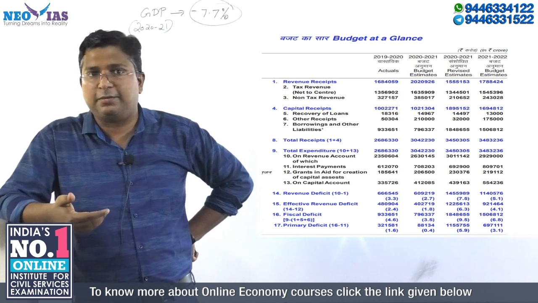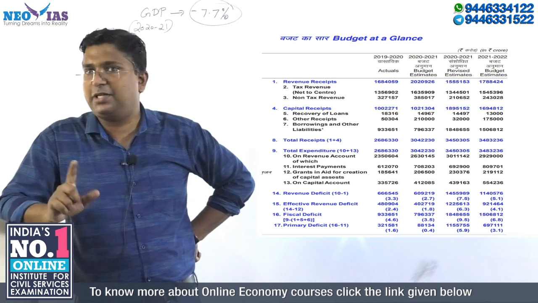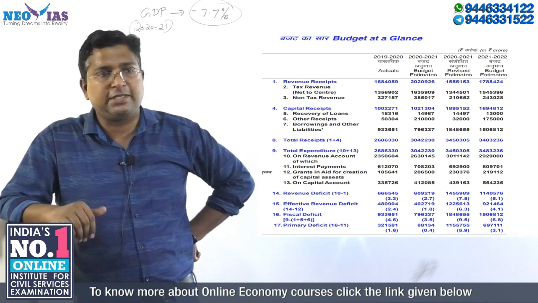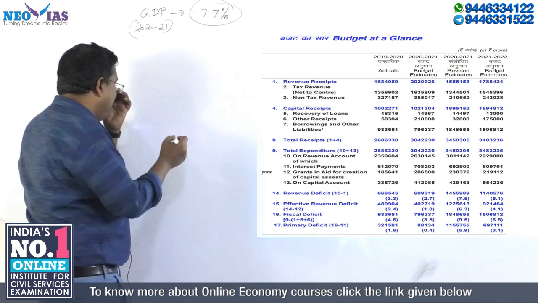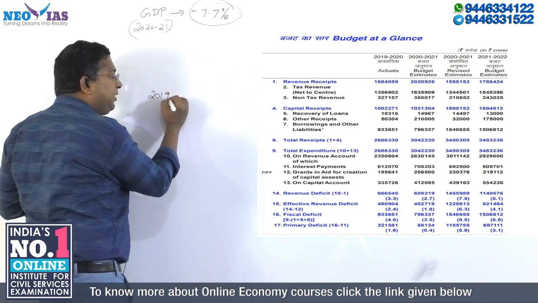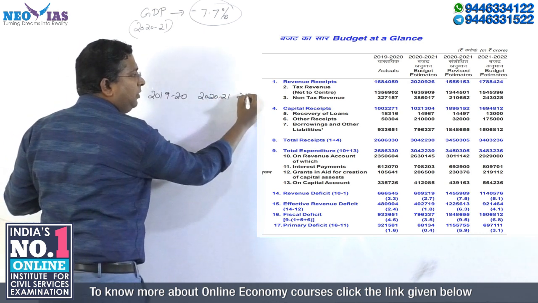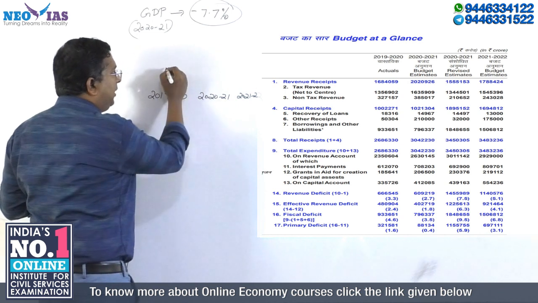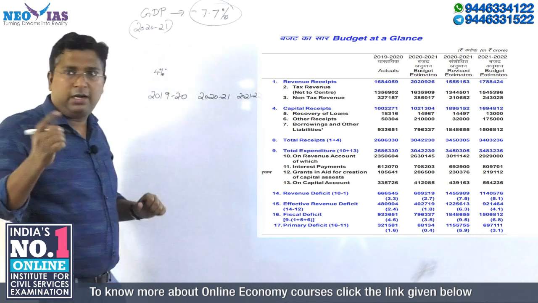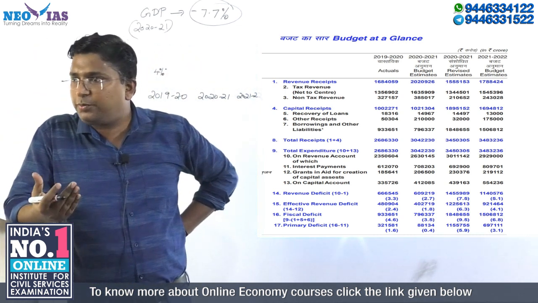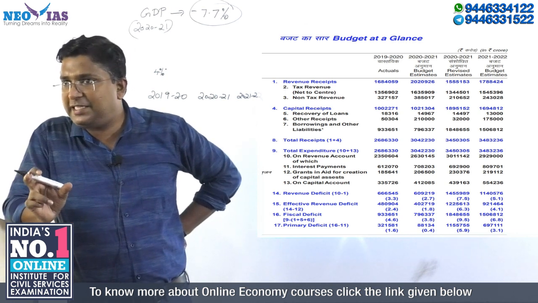The recovery of the economy is itself a current affair which I will be discussing in the economic survey. The V-shaped recovery that the finance minister is talking about while presenting the budget. What is this V-shaped recovery? You'll understand: 1920, 2020, 21, 21, 22. In 1920, growth is 4%. Earlier the announcement was 4.2, but just 2 days back it was revised. So in 1920 the GDP growth is 4%.